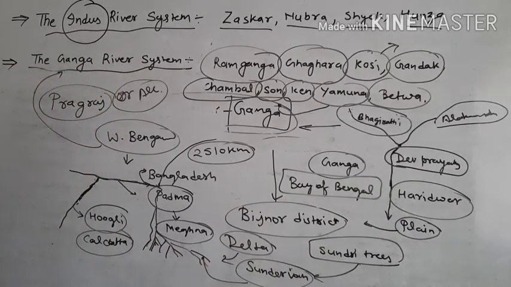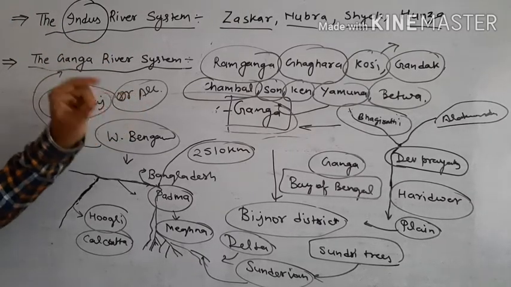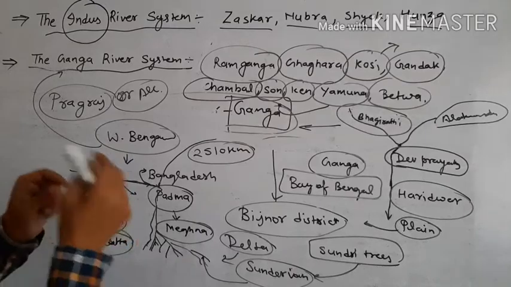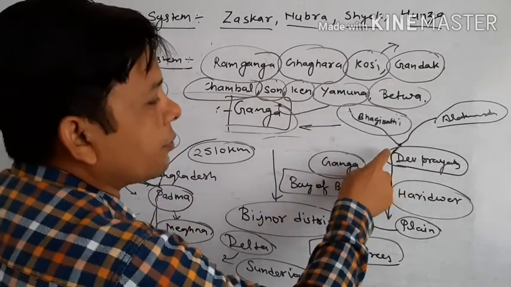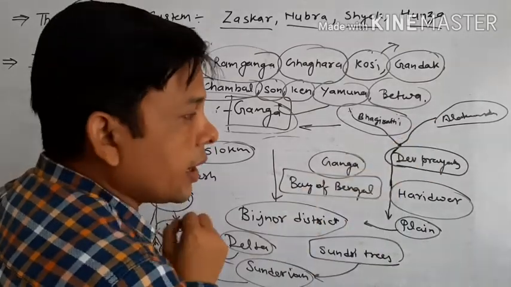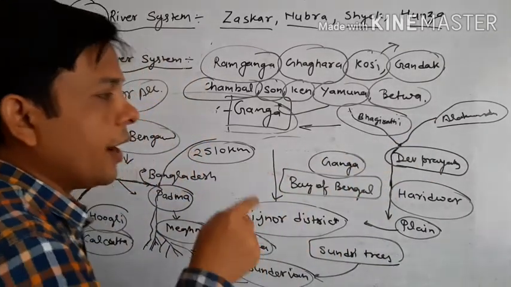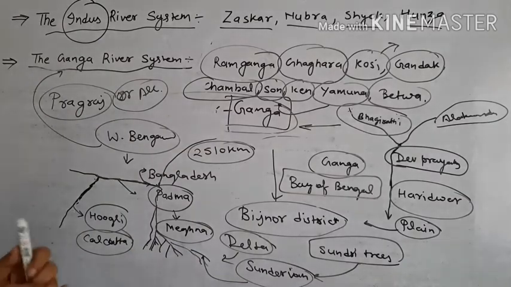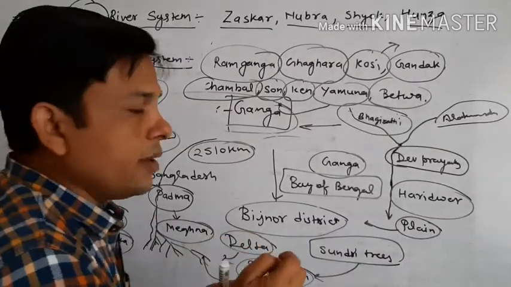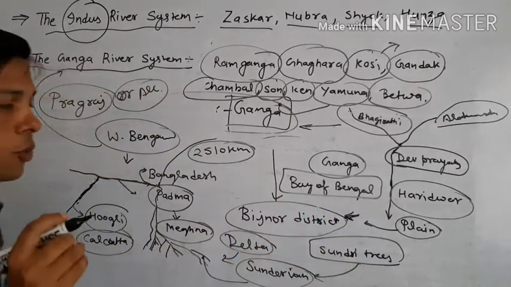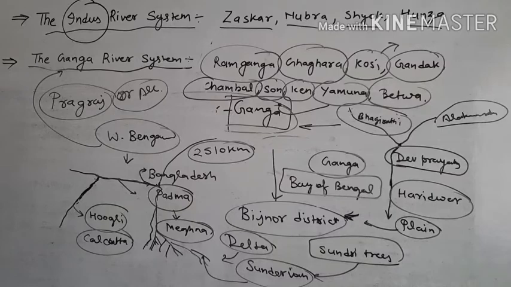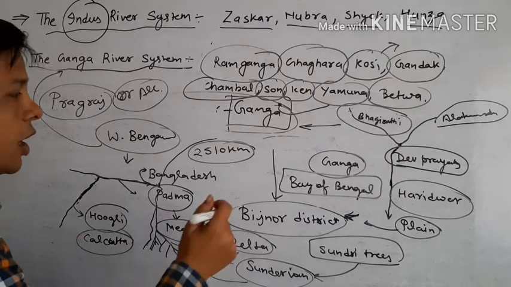I repeat again, students, all the facts about Ganga. First of all, the origin point of Ganga is Gangotri Glacier in Uttarakhand, where it is called the Bhagirathi, and the Bhagirathi meets Alaknanda in Devprayag, and after that it is called Ganga, and in Haridwar. After that, this river goes to the plain regions, and it enters the Bijnor district of UP, and after that it flows southward and eastward, and in Kannauj it meets